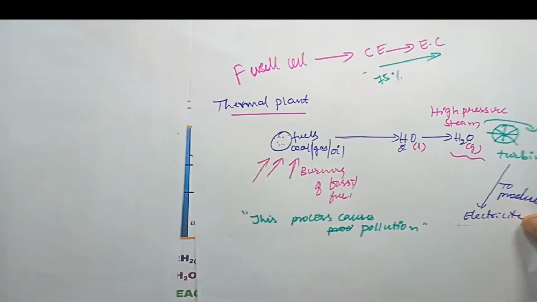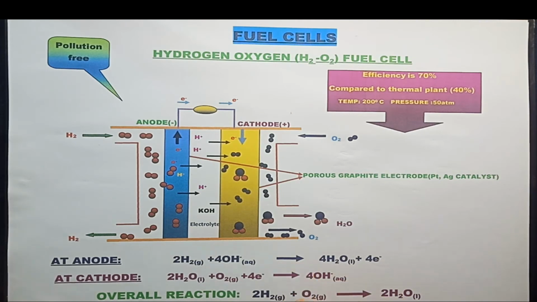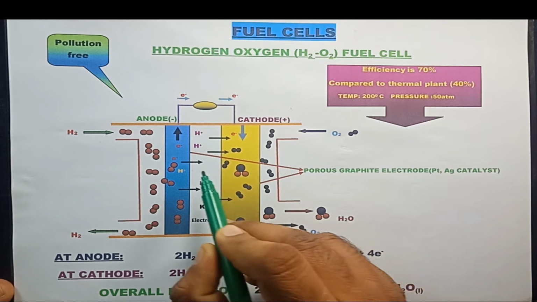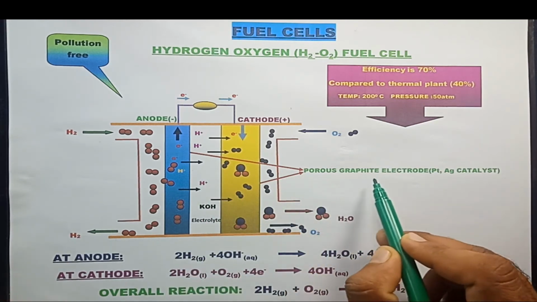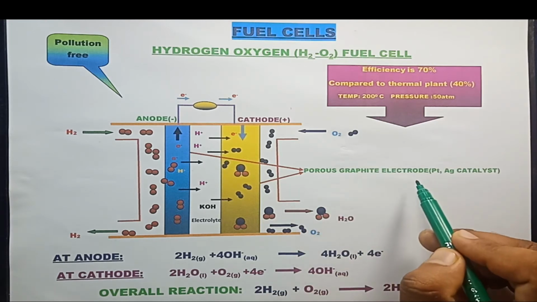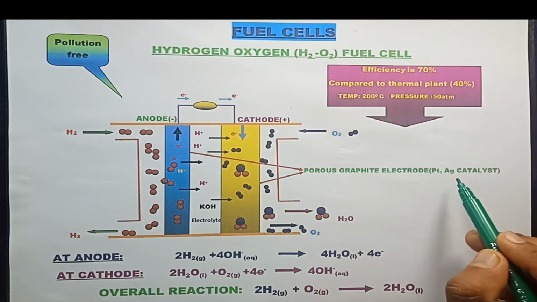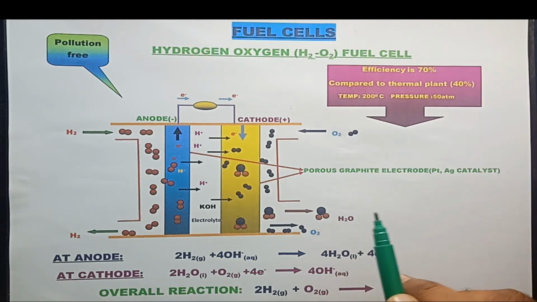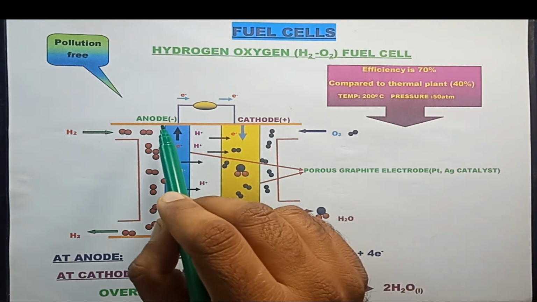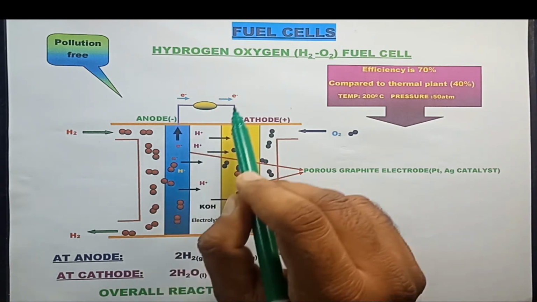Look here friends, here it is, the H2-O2 fuel cell. I am going to explain the construction of the H2-O2 fuel cell. This fuel cell consists of two porous graphite electrodes. Porous means having small holes in the graphite electrodes. The platinum and Ag act as catalysts, which are already impregnated in the graphite electrodes. One acts as the anode, the negative electrode, and the other acts as the cathode, the positive electrode. These two electrodes are connected to the battery.